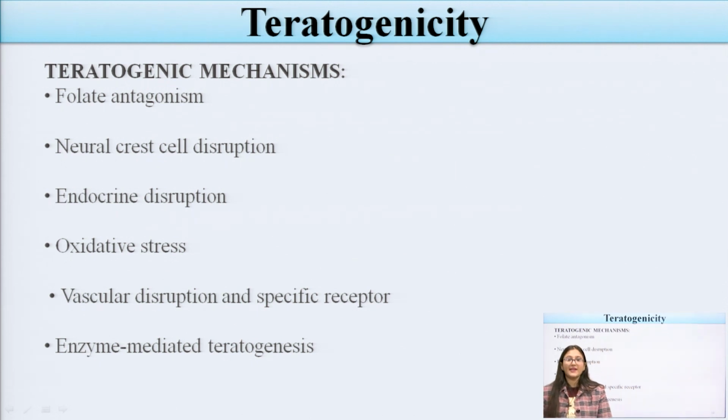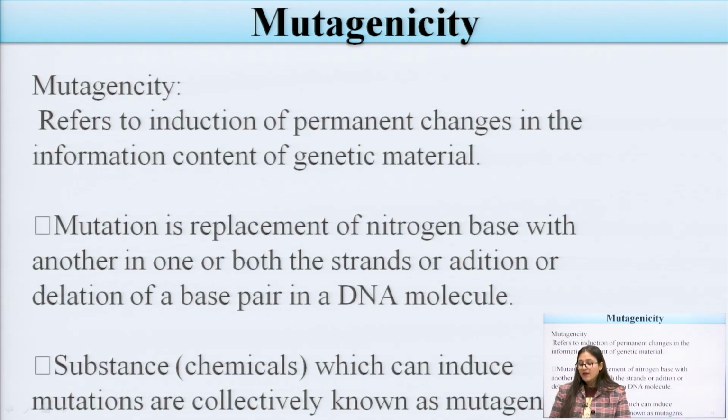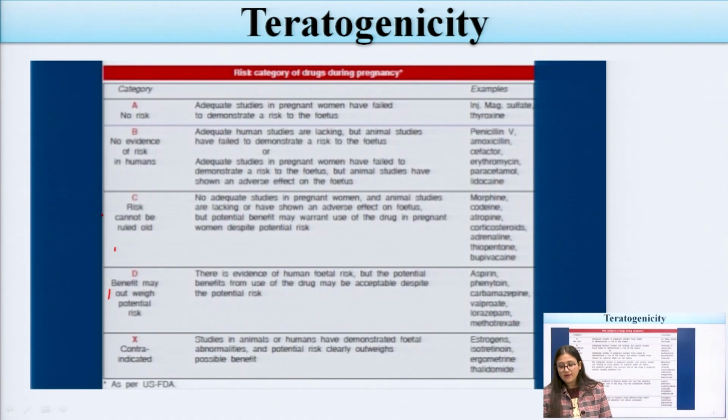The teratogenic mechanisms are folate antagonism, neural crest cell disruption, endocrine disruption, oxidative stress, vascular disruption, and specific receptor or enzyme mediated teratogenicity. So this is all about teratogenicity.